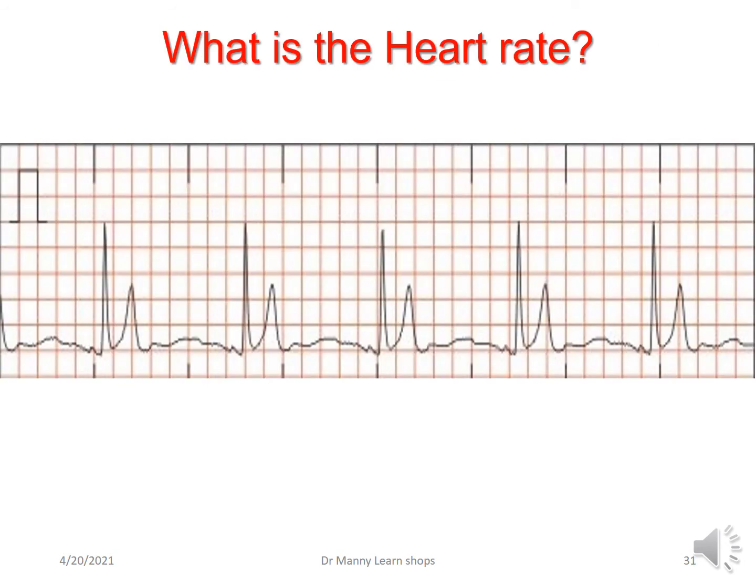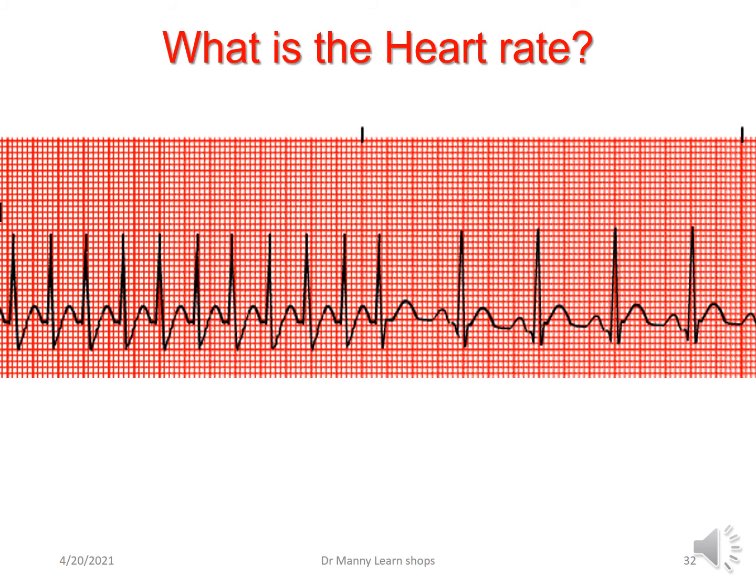So, what's the heart rate here? You've got a 6-second rhythm strip. Remember, the black line markers. 5, 10, 15 is a 3-second rhythm strip. 5, 10, 15 is another. So therefore, count them. 1, 2, 3, 4, 5. The heart rate should be 50 beats per minute. And the beauty of this system is that it works for irregular and regular heartbeats.